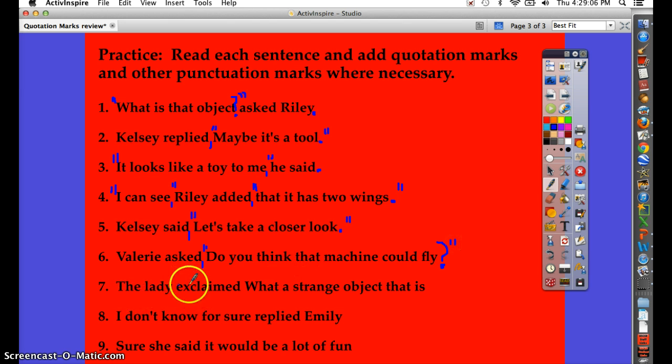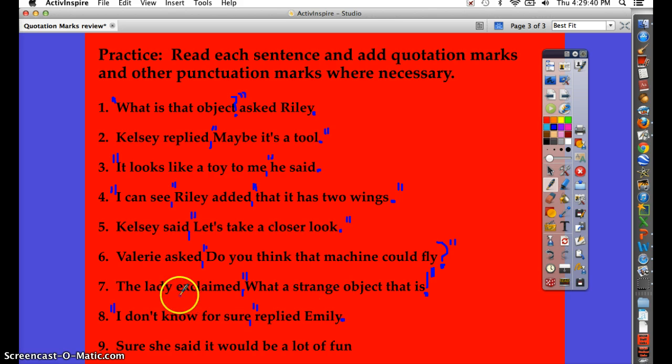Number 7, the lady exclaimed, what a strange object that is. So the lady exclaimed, comma, quote, "What a strange object that is!" Exclamation mark, quote this time. Okay, number 8, I don't know for sure, replied Emily. "I don't know for sure," replied Emily, period.